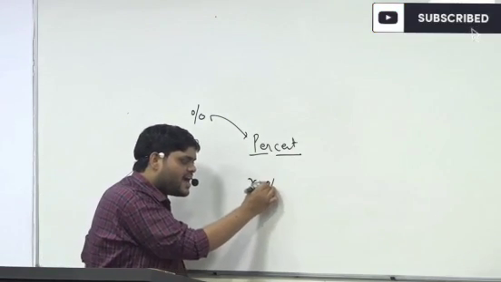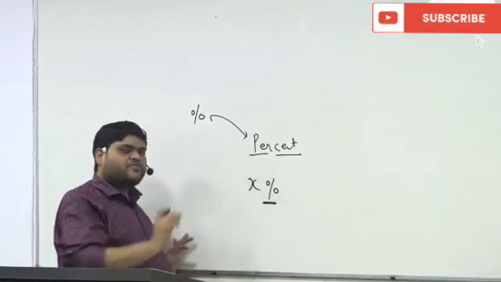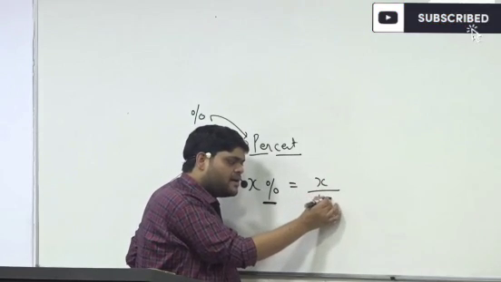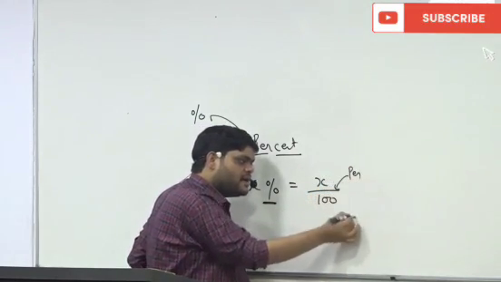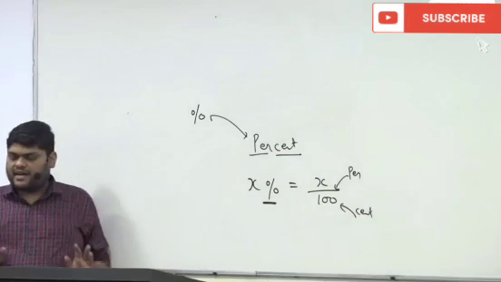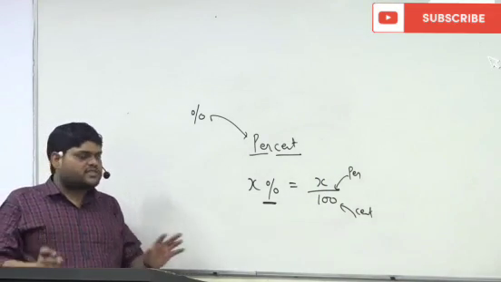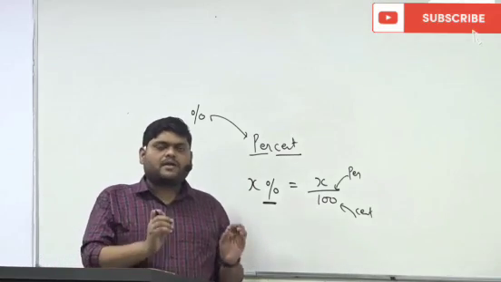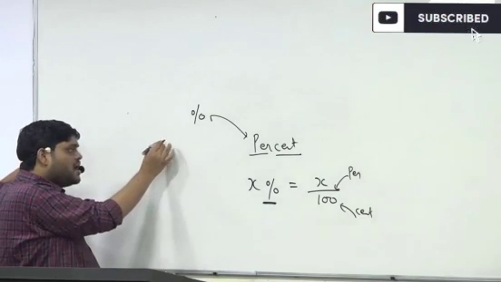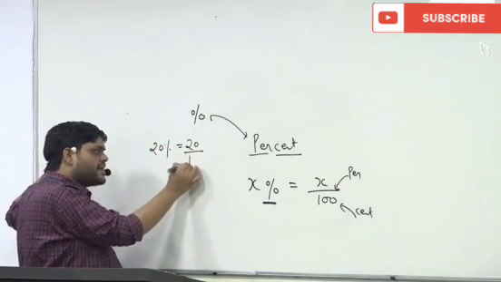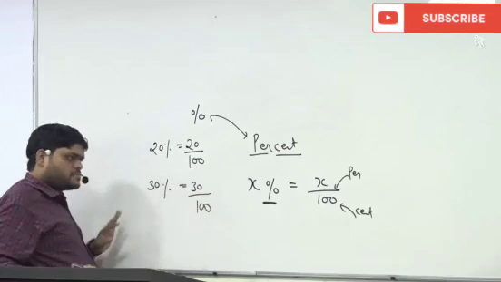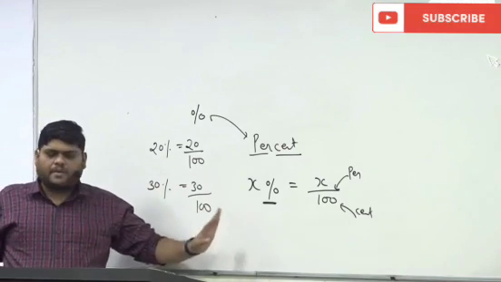If I say X percent, this is the sign of percent, and this percent sign means divide by 100. Per means divide, and this is the cent. So percent's simple meaning is divide by 100. Whenever anybody asks what is the meaning of percent, the simple meaning is divide by 100. So X percent means X divided by 100. 20% means 20 divided by 100. 30% means 30 divided by 100.